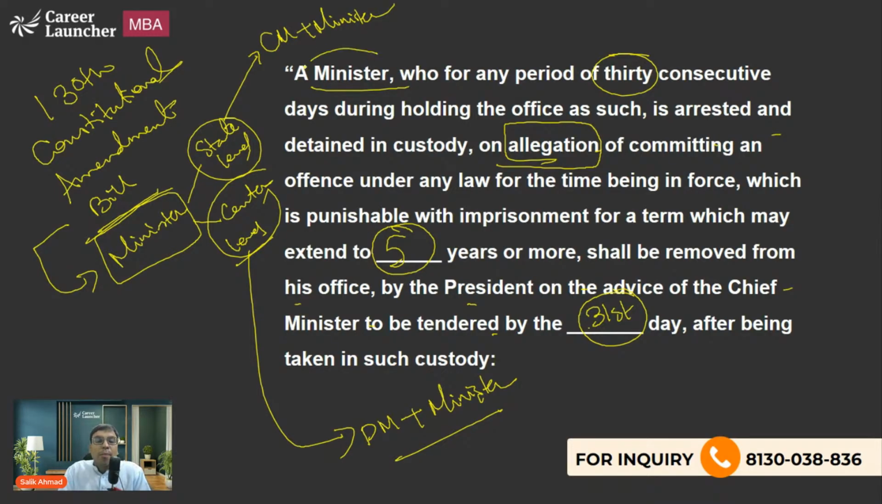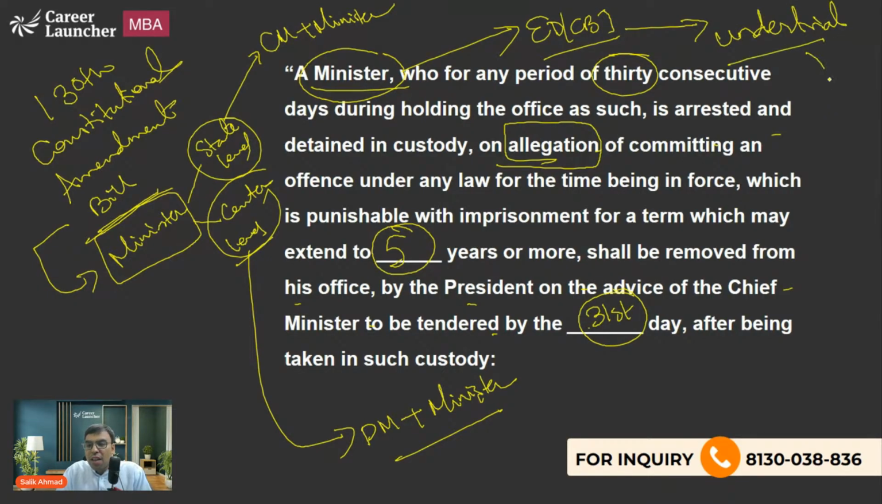Okay. So a minister who is arrested, for example, by any agency, let's say ED, CBI, or any other agency, and the matter is still pending. It means the matter is under trial, the person has been arrested, and the person has not got bail for 30 days.